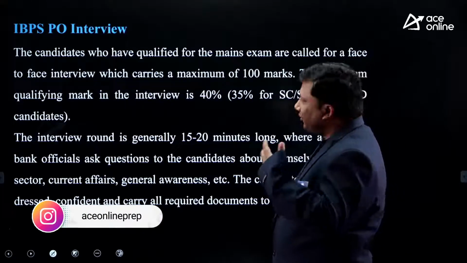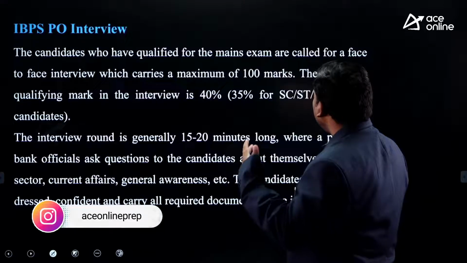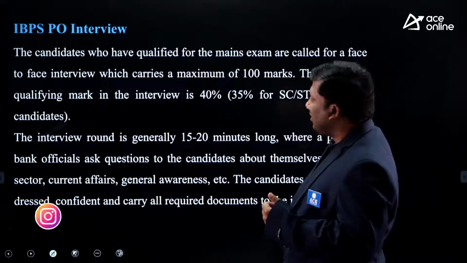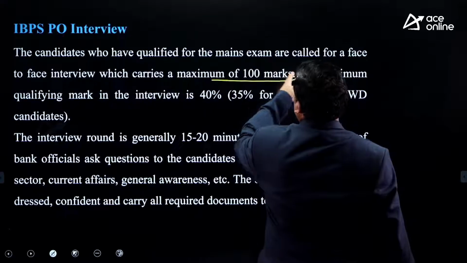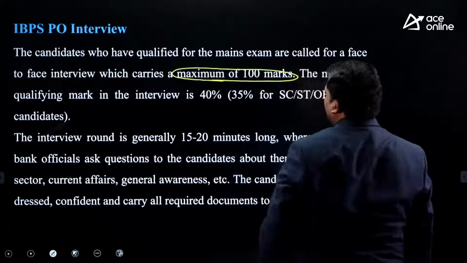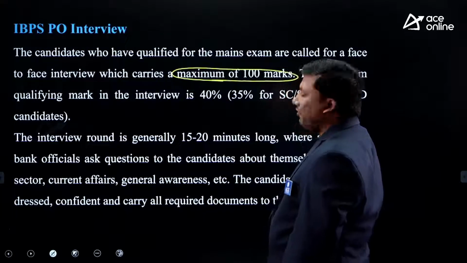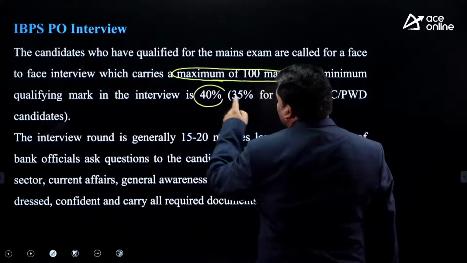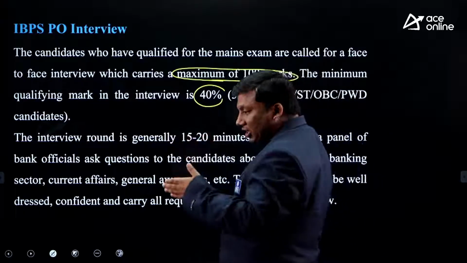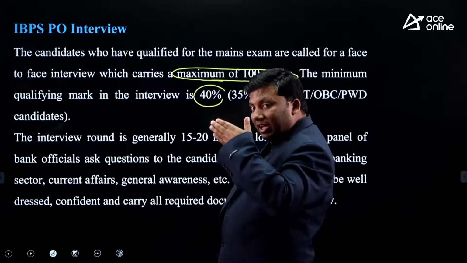Once you qualify for the mains examination, you are called for a face-to-face interview, which carries a maximum of 100 marks. The minimum qualifying mark in the interview is 40%. You need to qualify in the mains round and you need to qualify in the interview round.